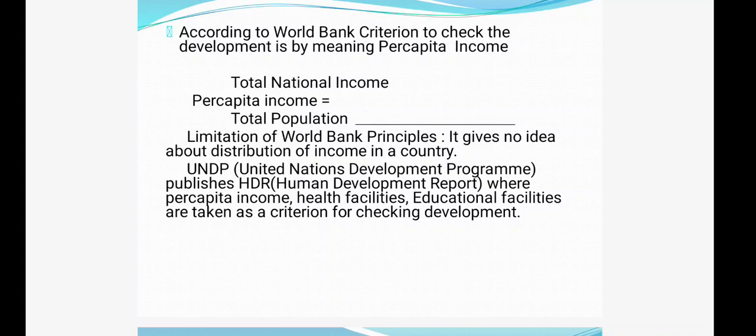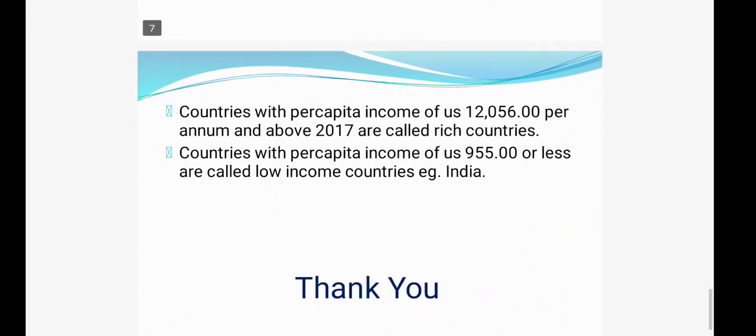Okay, so this Human Development Report gives us the ranking of the country. What is the rank of the country regarding development? So this gives us a clear picture to compare one country's development with another.